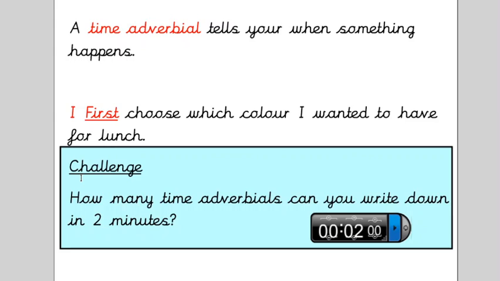What I'd like you to do in your books is, I'm going to give you 2 minutes. I'm going to put the timer on the board. I'm going to give you 2 minutes to write down as many time adverbials as you can think of. So it's the words that tell you when something happens. I'll give you a clue. Obviously, first is one. Next is one also. So I've given you two. I'll give you 2 minutes to think of as many as you can, starting now.